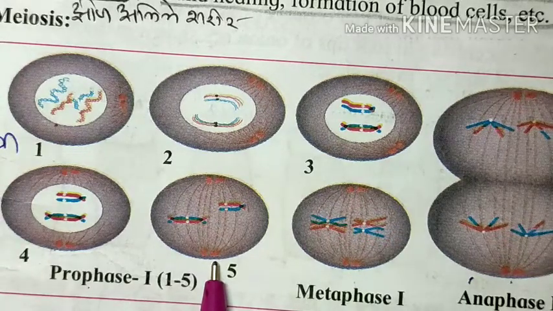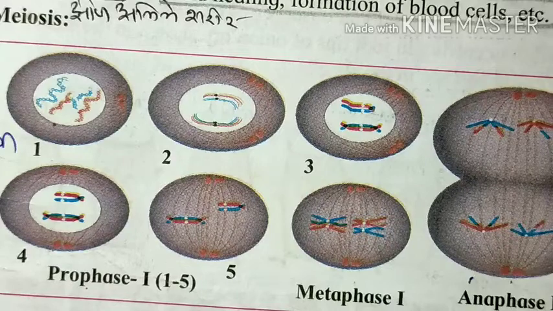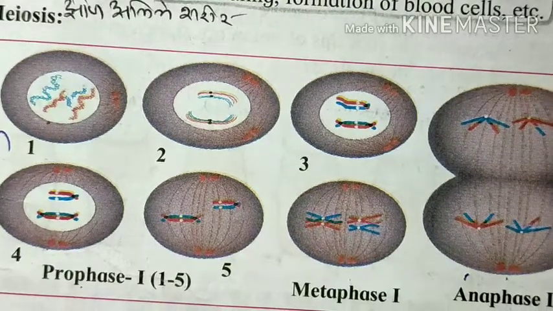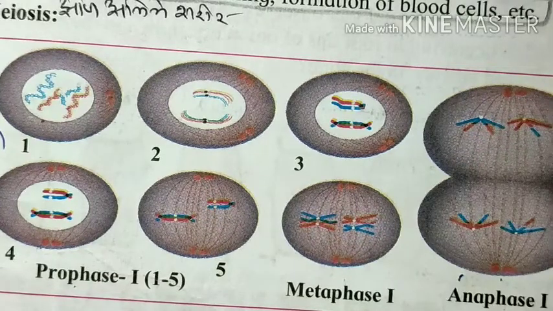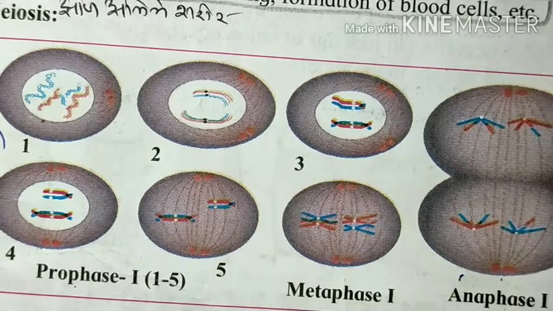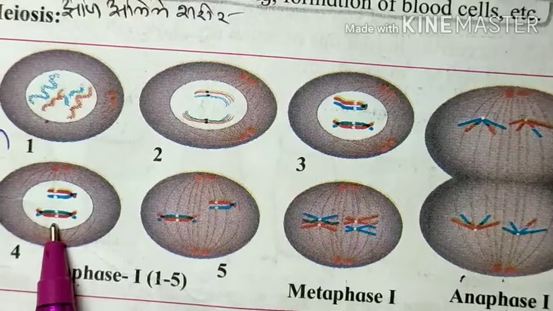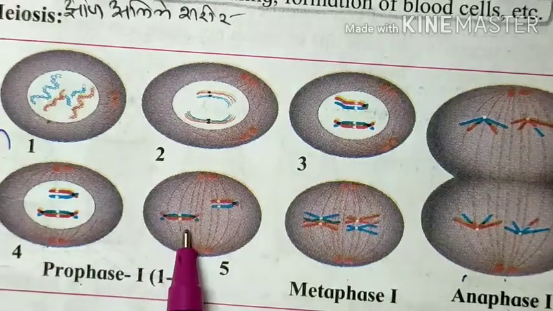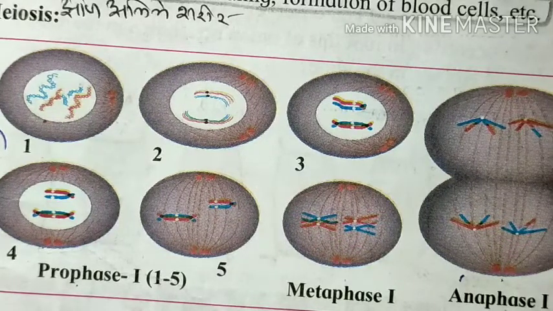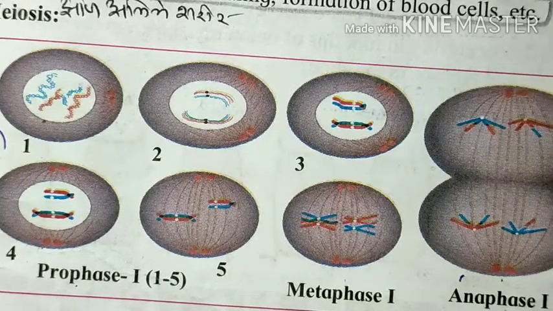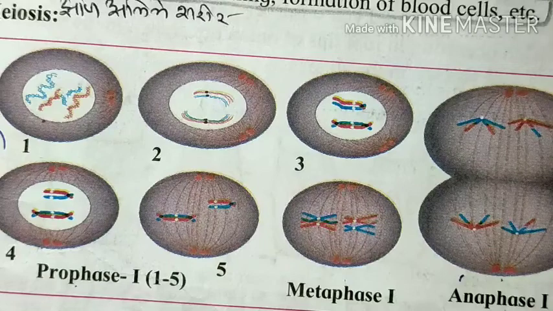It is called diakinesis. It is the last phase of prophase 1, and it is also called the termination of chiasmata. This chiasmata terminates in this step. Terminate means ends. The spindle fiber that originates and crosses over homologous chromosomes, they separate.